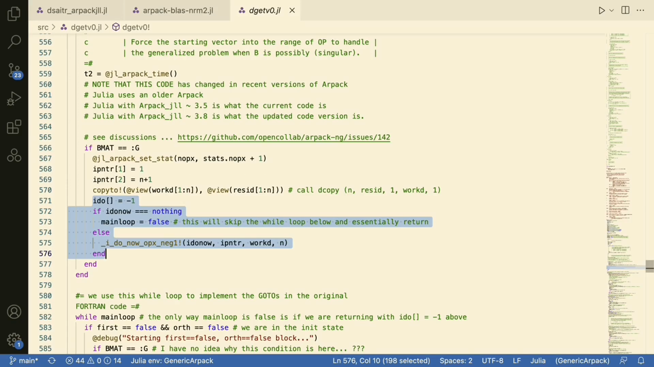The way this works is we take in an additional state variable called IDoNow. This is a pun on Arpack's IDo variable name to refer to the fact that we are going to do it now, immediately, instead of using reverse communication for it. This maps very nicely onto Julia's concept of dispatching on objects, and we will see the performance implication soon.